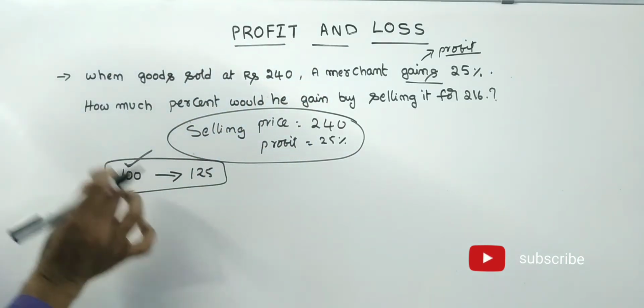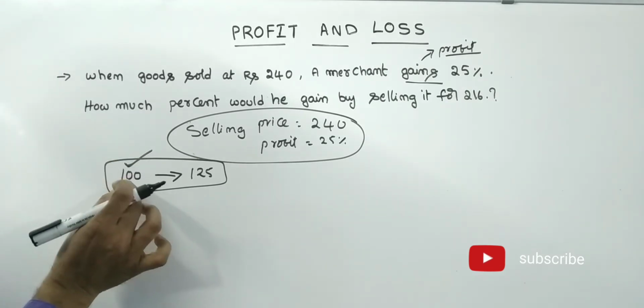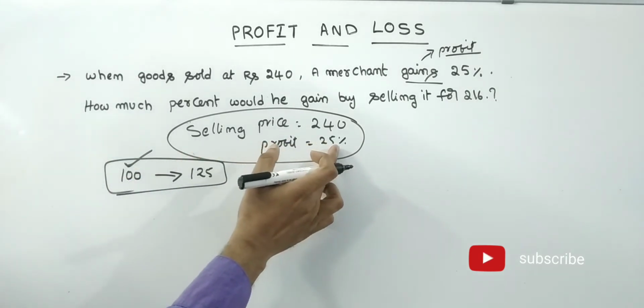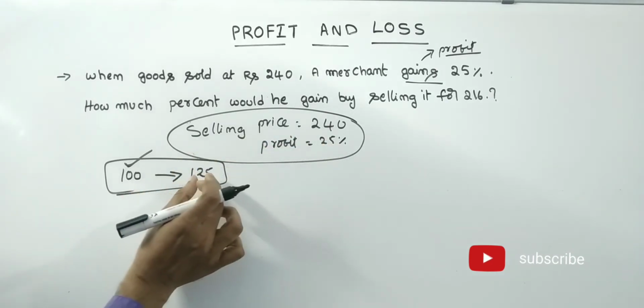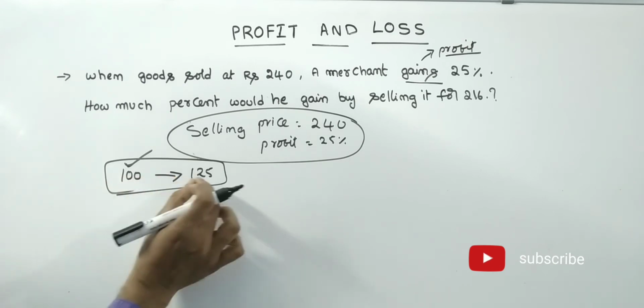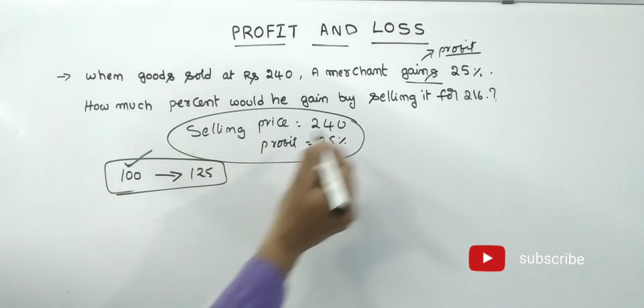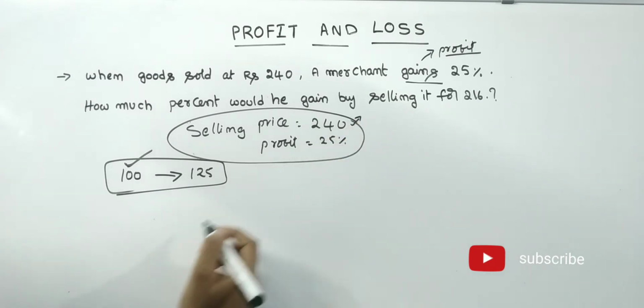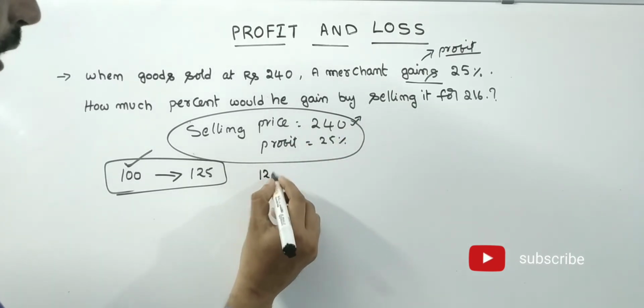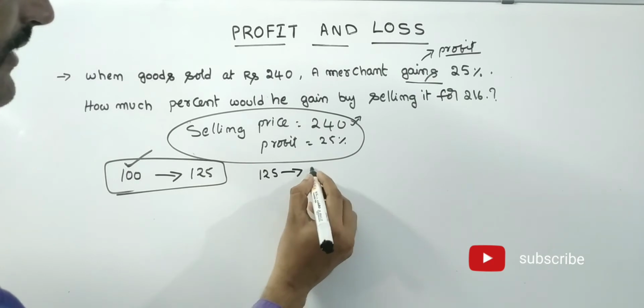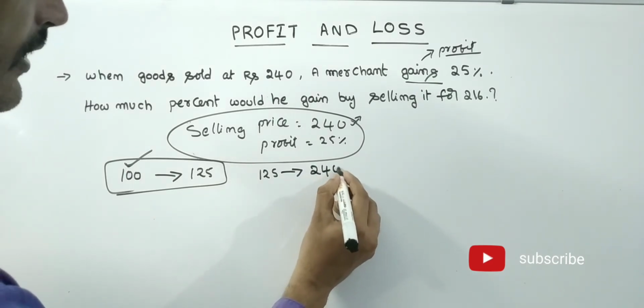If the cost price is 100, here profit is 25 percentage, that means selling price is 125. Then here the selling price, how much has he given? 240. That means 125 percentage equals 240.